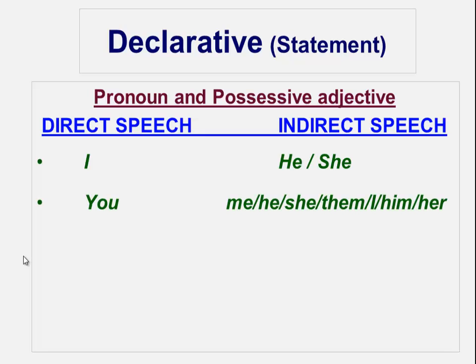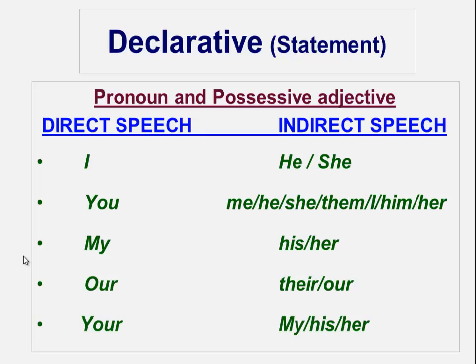You might turn into me, he, she, them, I, him or her, depending on the speaker. My becomes his or her. Our might become their or our. Your might become my, his or her.